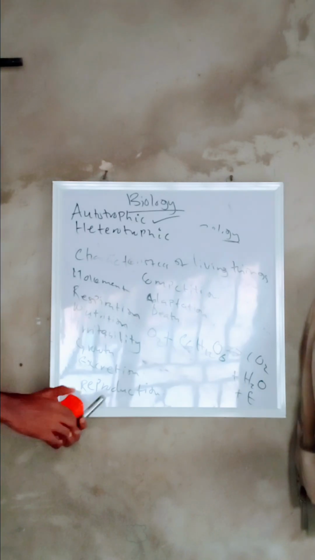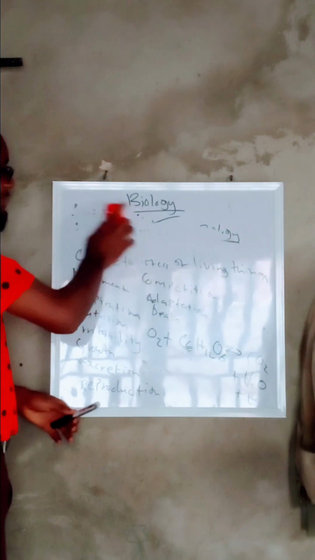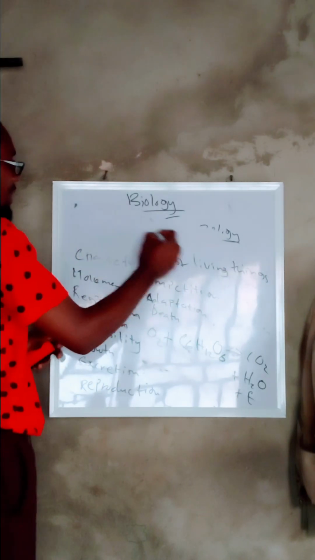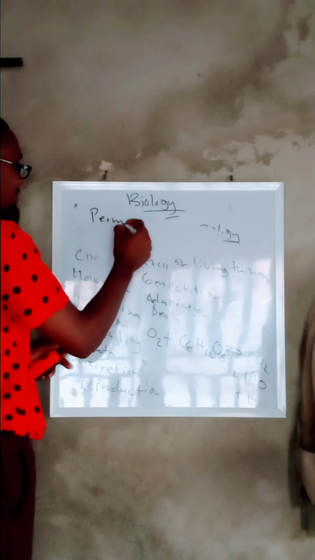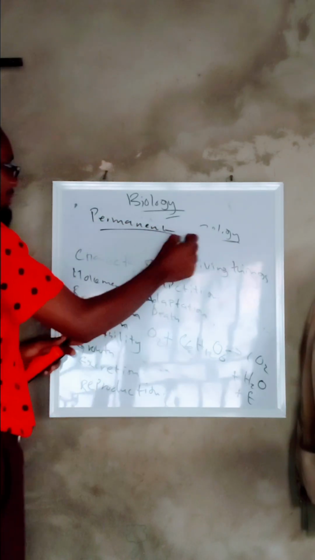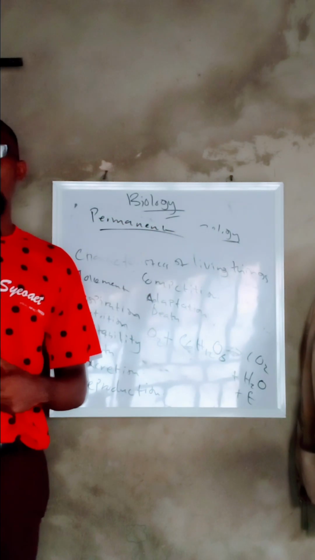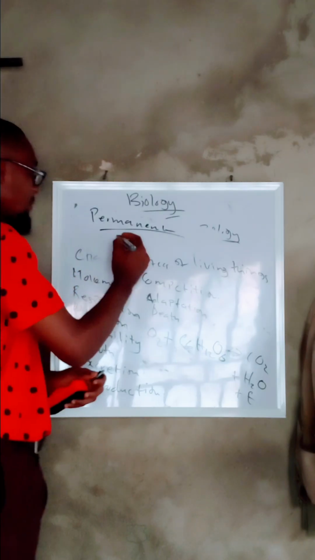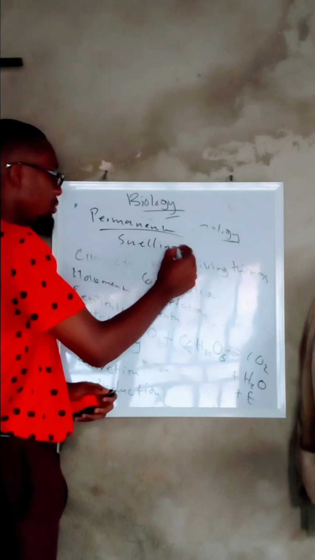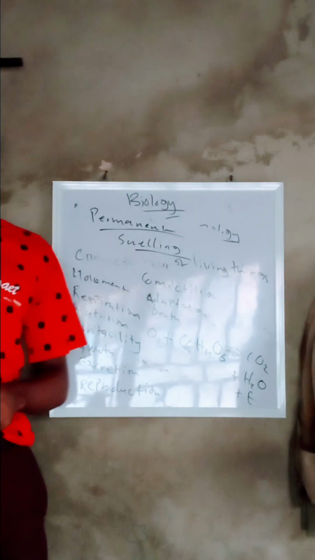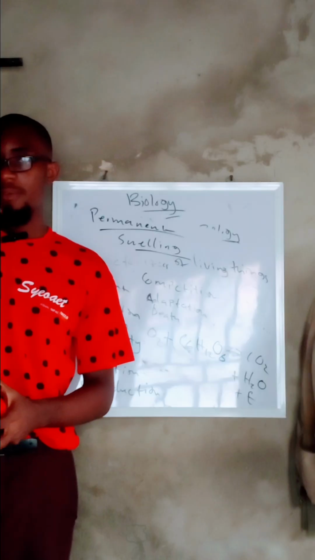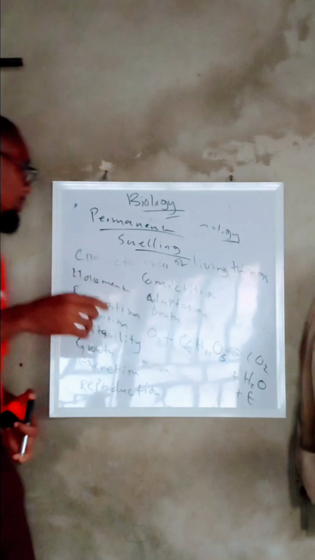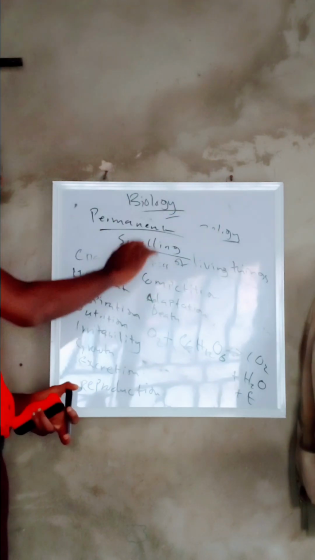Now, we talk about growth. Growth is the permanent increase in the size of an organism. Please take note of that. Someone may ask, what about the temporary increase? Temporary increase is called swelling. For instance, if you play football and knock your foot against a stone, that part of the foot that was injured will start swelling. That is a temporary increase.